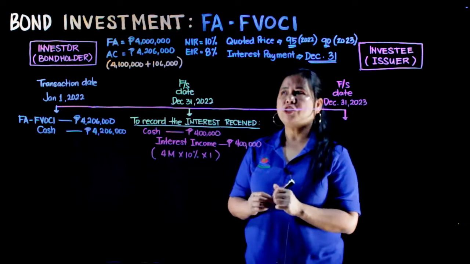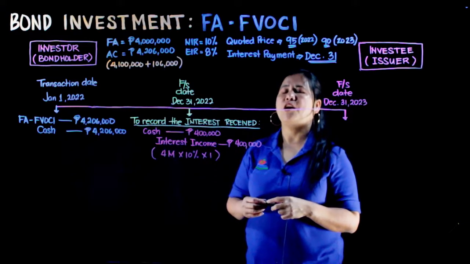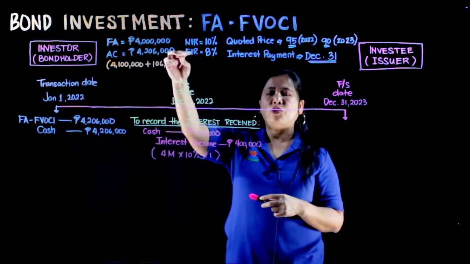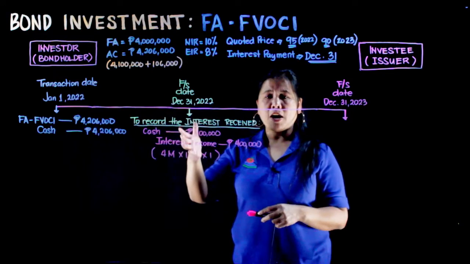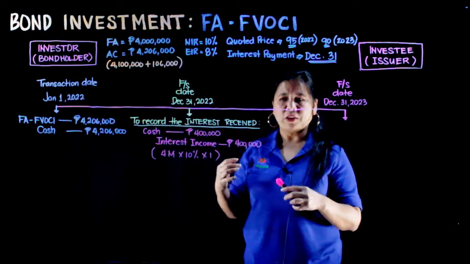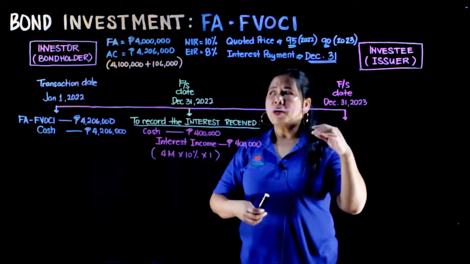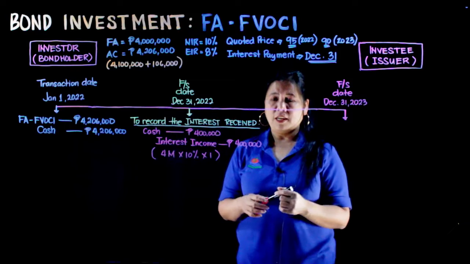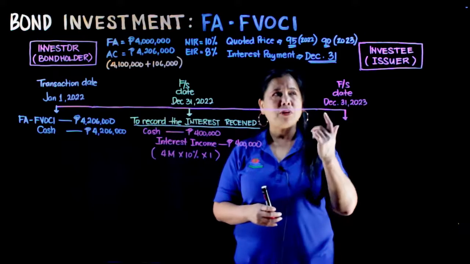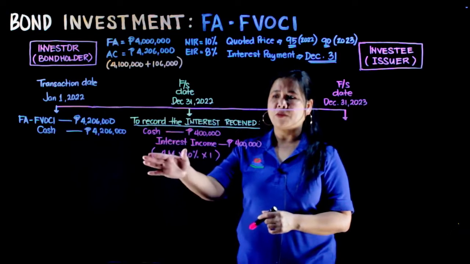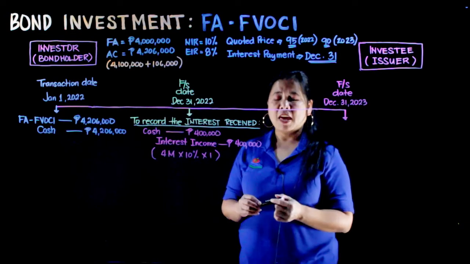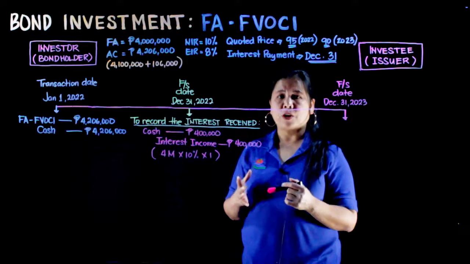So, the computation of this interest income is the face amount times the nominal interest rate times the time. The time is from January 1 up to December 31st. So, 1 year tayo. So, tumanggap si investor ng interest from the investee na 400,000. So, ang pag-record natin is debit to the cash of 400,000 and credit to the interest income of 400,000.